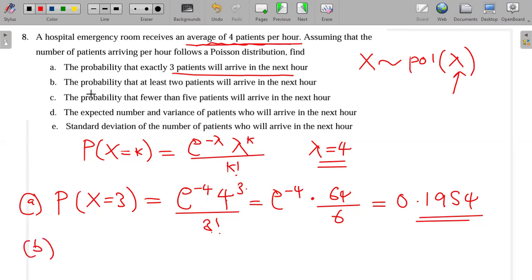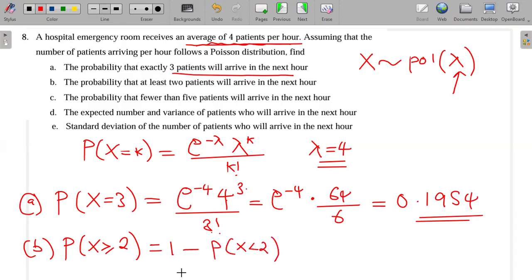B, find the probability that at least 2 patients will arrive. At least means x is greater than or equal to 2. We do not know how many patients will arrive, we are just saying at least, so we would add the probability that 2 will arrive, 3 will arrive, 4 will arrive until forever. But that is cumbersome, so we're going to use the complement rule. This probability is the same as 1 minus the probability that x is less than 2.